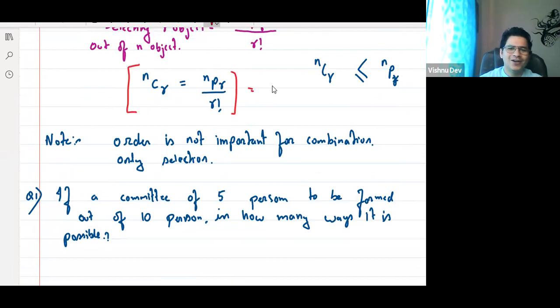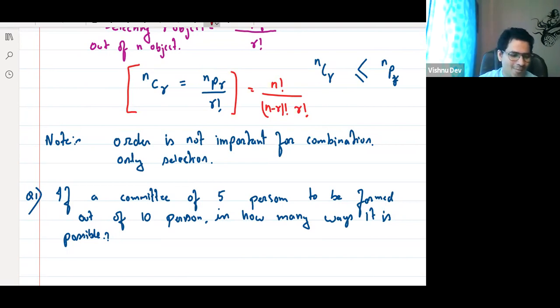NPR is n factorial by n minus r factorial. This is NPR into r factorial. I deliberately did not write this, because I wanted you to write this. You have to apply this. No, Kishore. Now tell me, what is the answer? Tell me, everyone.